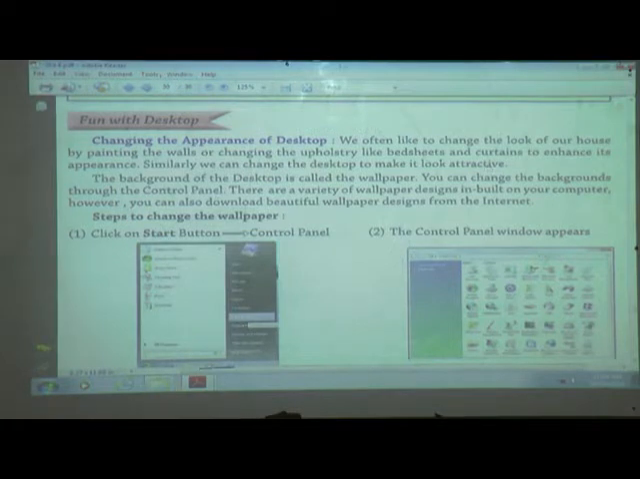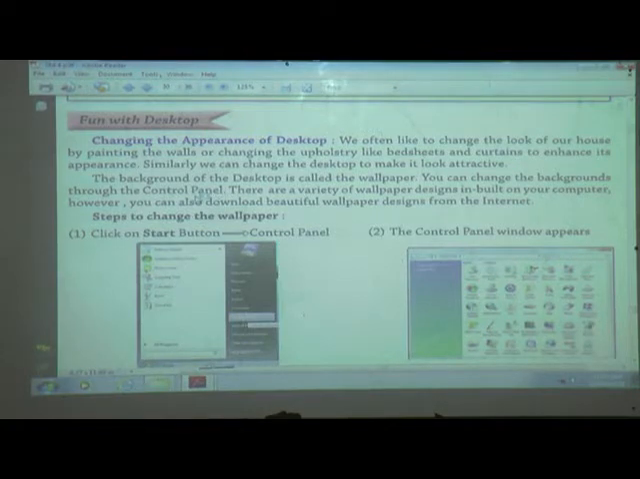Now the next one: the background of the desktop is called a wallpaper. The first screen of Windows on the monitor is called a desktop, right? When we start the computer, one screen is displayed on the monitor. That screen is called a desktop, and the background of the desktop is called wallpaper. You can change the background through the control panel. We can change the background of this desktop, or the wallpaper, by using the control panel.